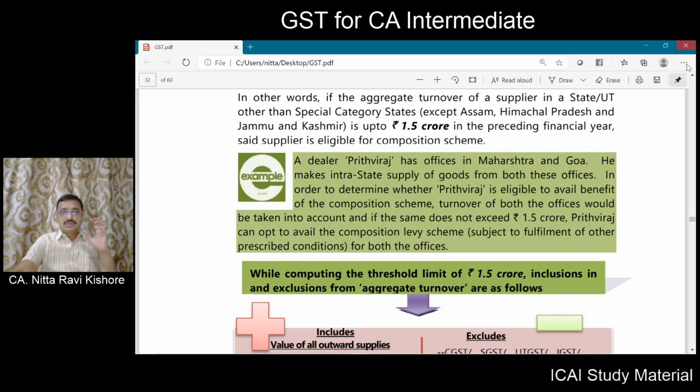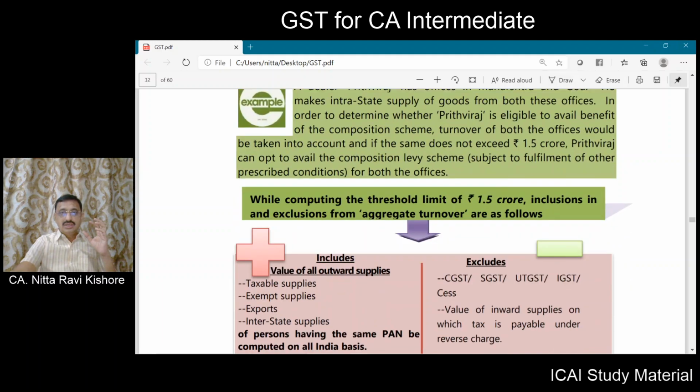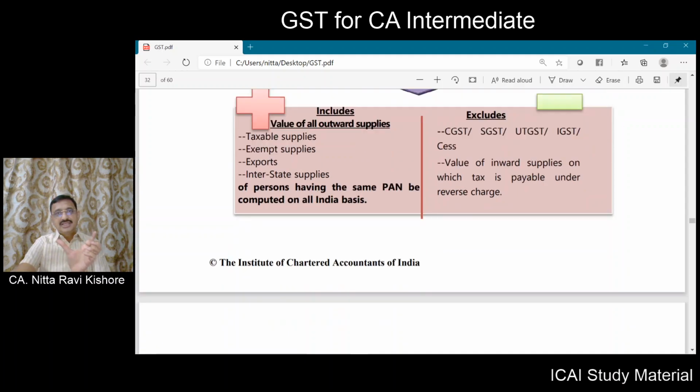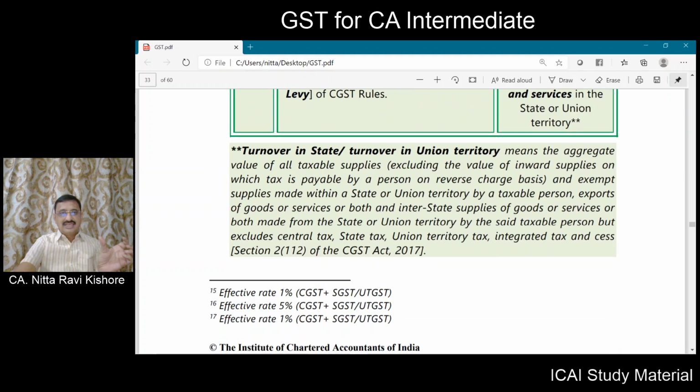Now, this 1.5 crore threshold limit is with respect to the aggregate turnover in the state or union territory. Now, aggregate turnover in the state or union territory has a definition. What does it mean? Aggregate value of all taxable supplies.